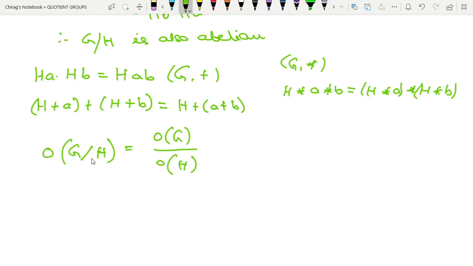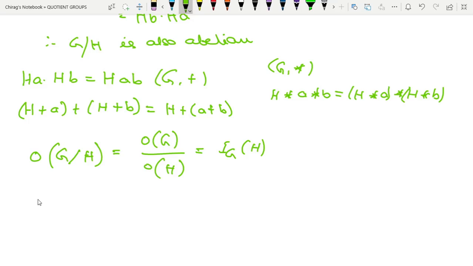It is the set consisting of all the cosets of H in G. So order of G divided by order of H is nothing but the index of H in G. Therefore, order of G by H is equal to order of G divided by order of H.